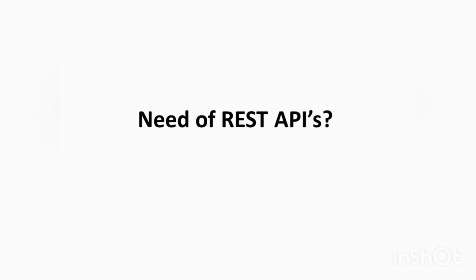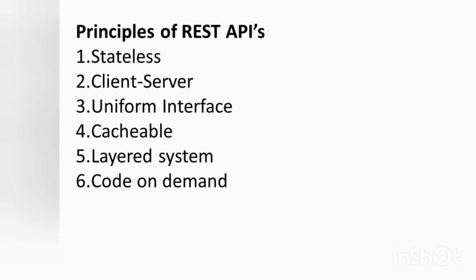Next one is the principles of REST API. First one is stateless. The request sent from the client to the server will contain all the required information to make the server understand the request. This can be part of the URL, query string, parameters, body, or even headers. The URL is used to uniquely identify the resources and the body holds the state of the requested resource. Once the server processes a request, a response is sent to the client through body or status.